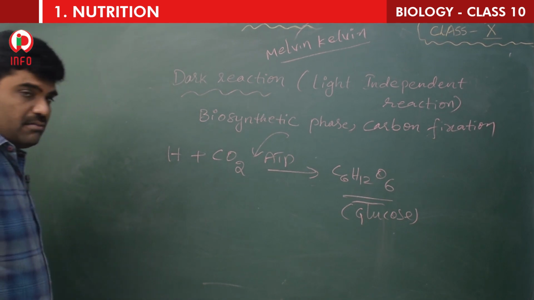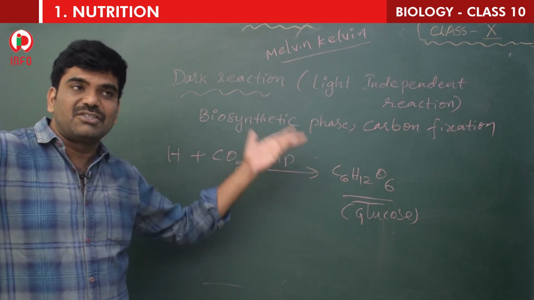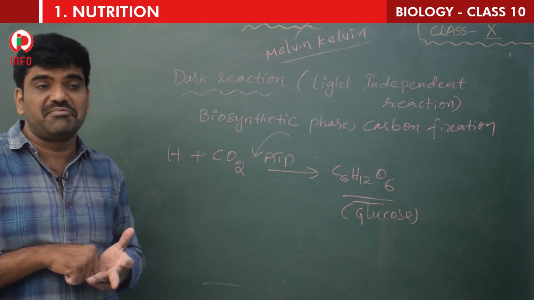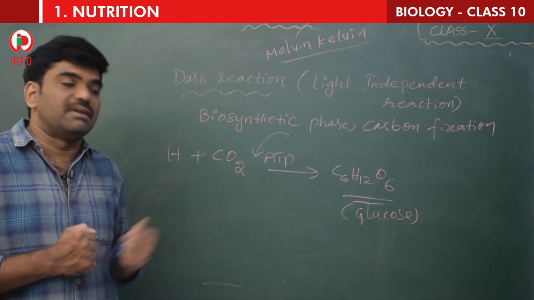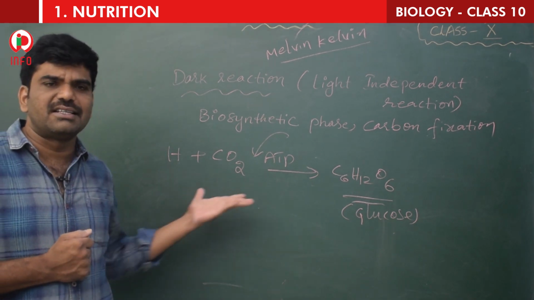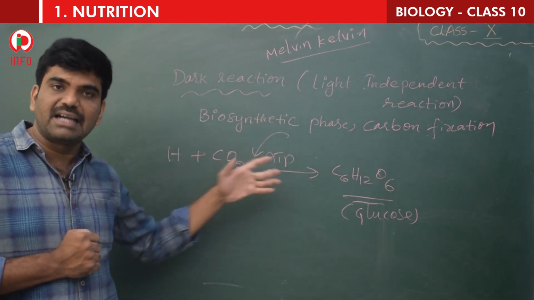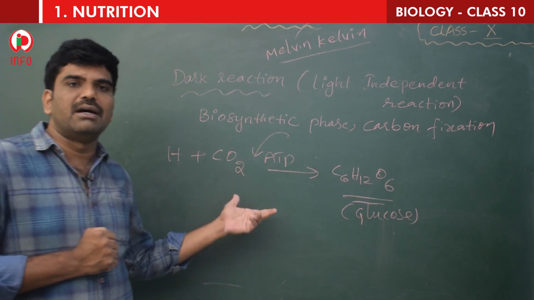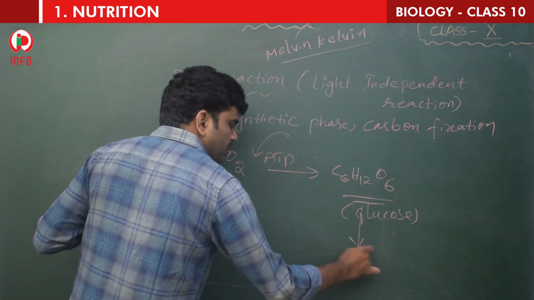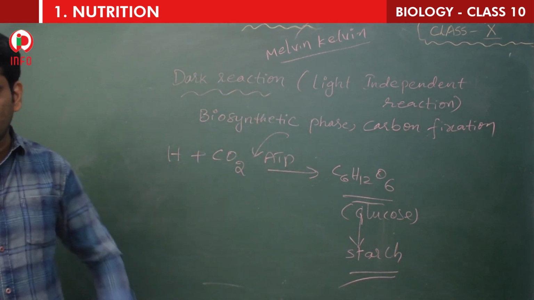Okay, so this is not a single step, children. So many enzymatic reactions will take place here. So many steps will be there. So many intermediate compounds are also formed. This is not a single reaction which appears on the board. Understand? So many reactions will be there. So here this glucose is finally converted to starch. So this is our target.